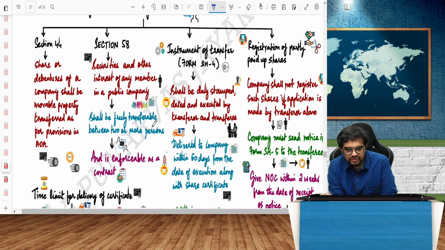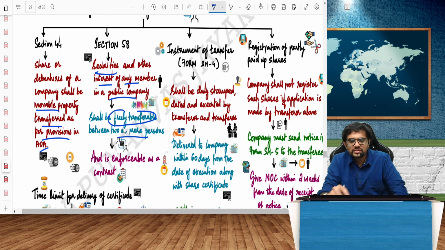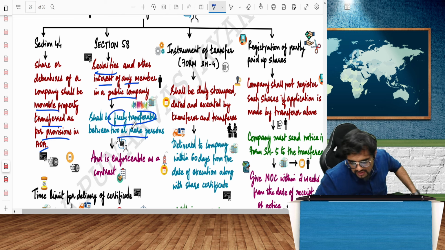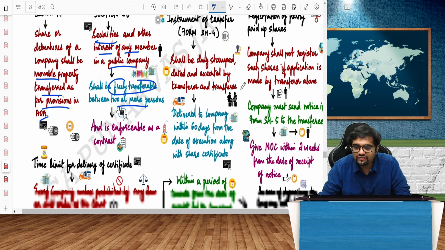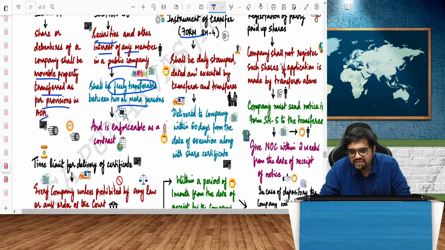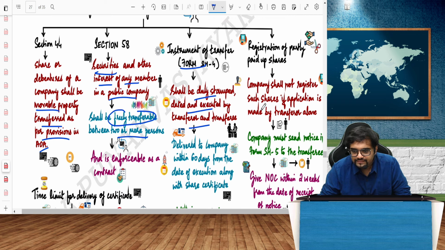Section 44: shares or debentures of a company shall be movable property transferable as per provisions of the AOA. Section 58: securities and other interests of any member in a public company shall be freely transferable between two or more persons, and it is enforceable as a contract. Whenever I transfer the shares, there should be Form SH4, duly stamped, dated and executed, delivered to the company within 60 days for registration of the transfer.